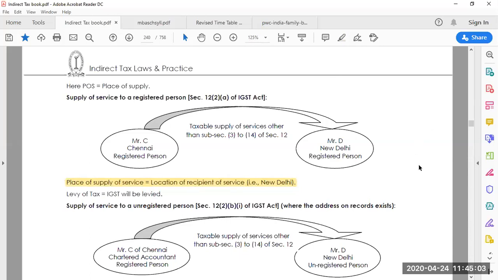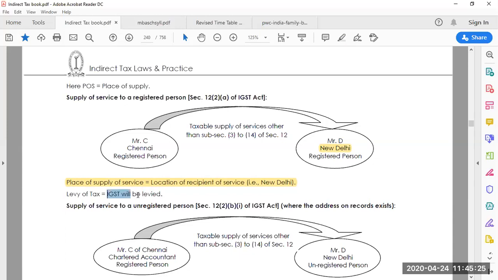That means where the service is received by the recipient is considered the place of supply. That means Delhi. So Delhi is the place of supply of service.